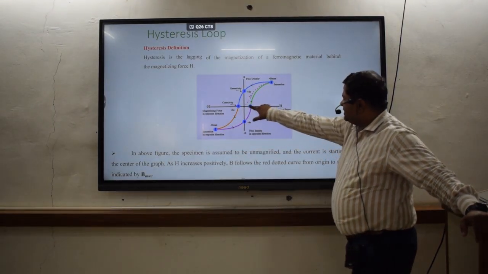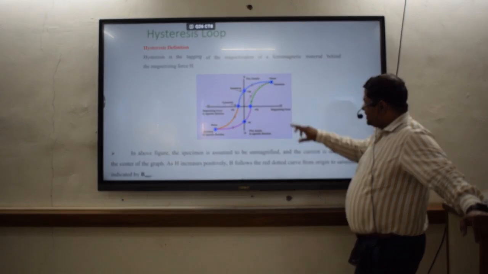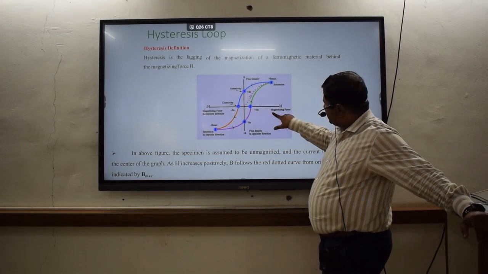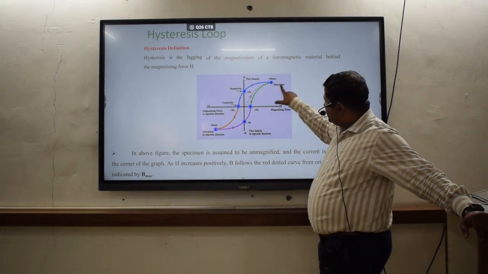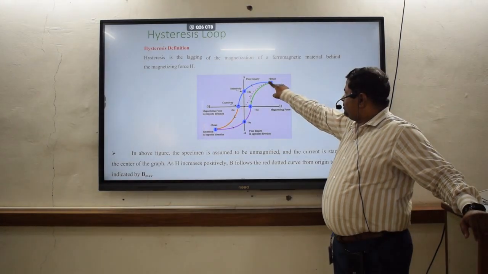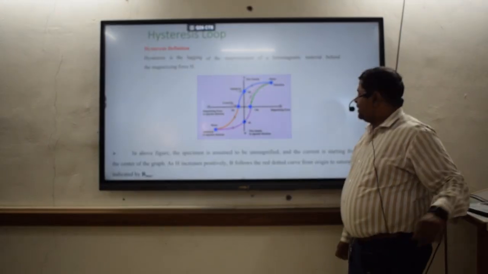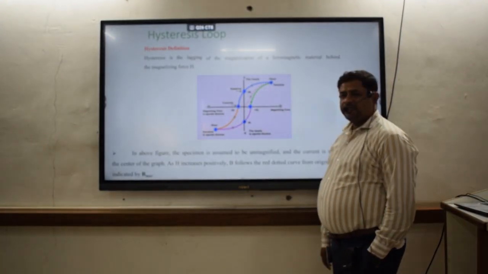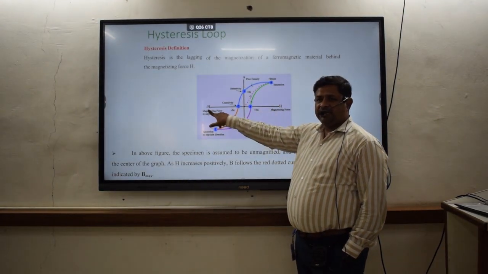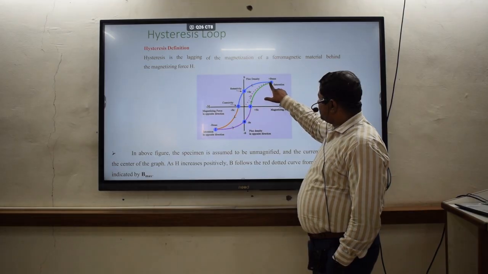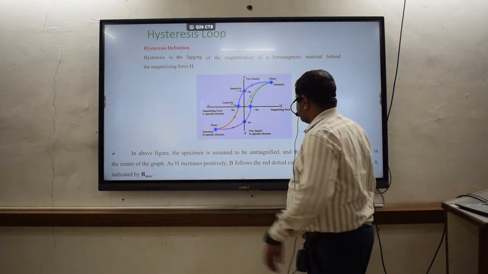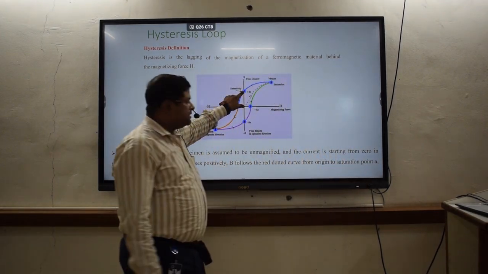As H increases, that means as the magnetizing force increases, B, that is the magnetic field, follows the red dotted path, this dotted line, up to this particular point A. When I demagnetize the material, that means I am applying the magnetizing force in the negative direction, it will follow the path from A to B. That means this much flux density is still going to be present in the material.